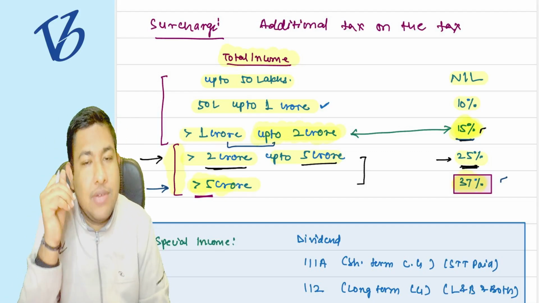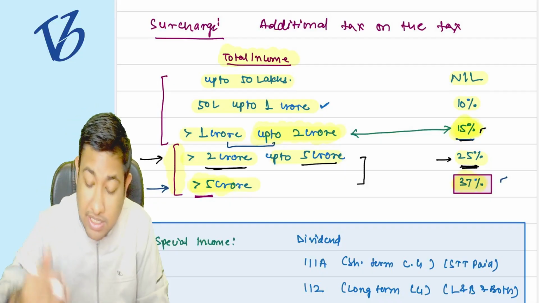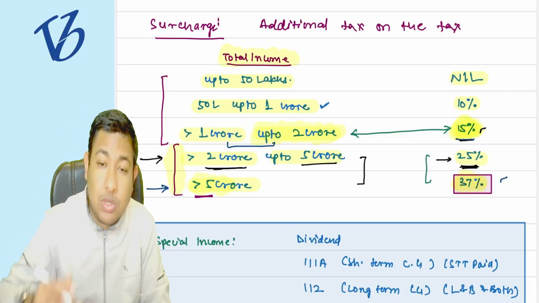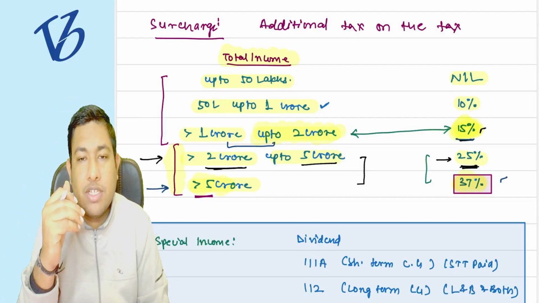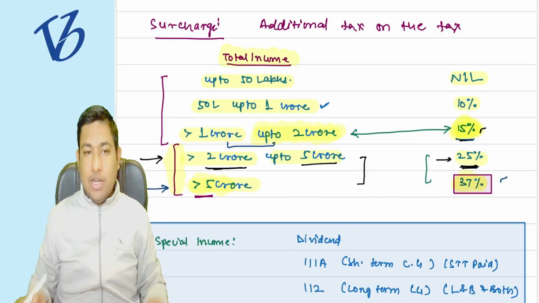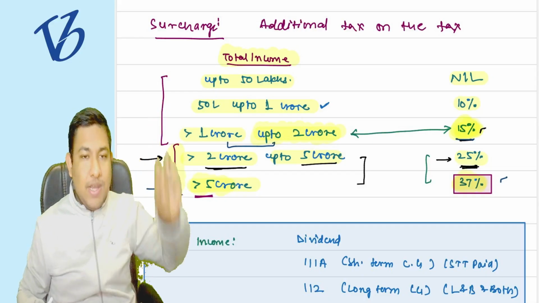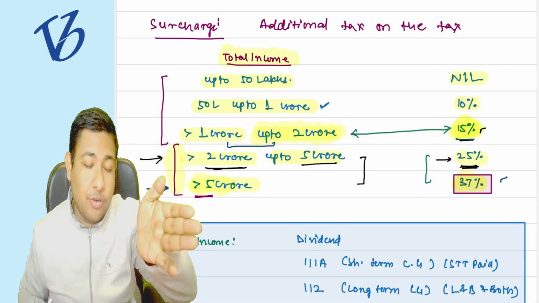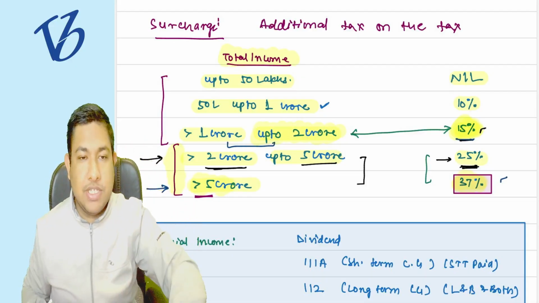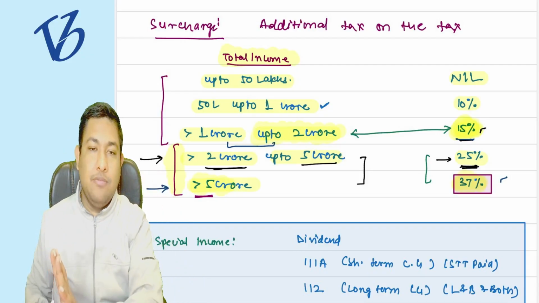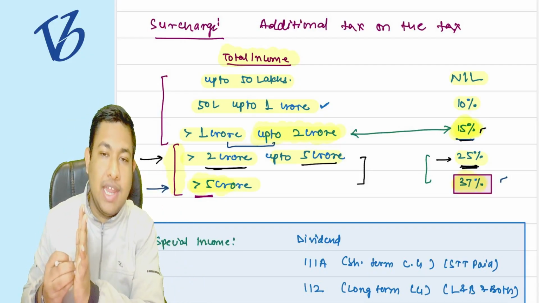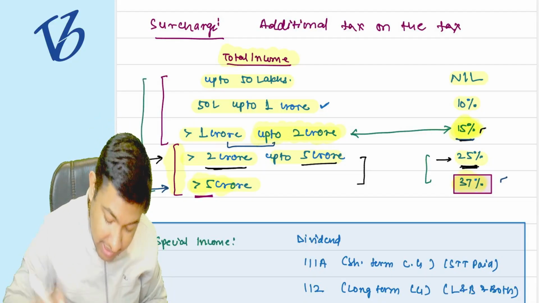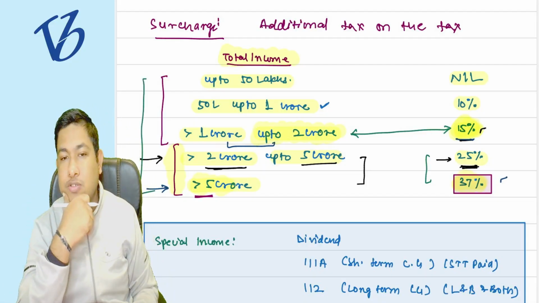So that is why we are saying that when this limit is breaching, then we are reaching to the 25% or the 37% of the surcharge rate. Then we need to bifurcate it and say that special income is going to be taxed as for the surcharge at the rate of 15% only, and the balance income, whichever it is, is going to be taxed as per this slab. Understood or not? Tell me this particular thing.